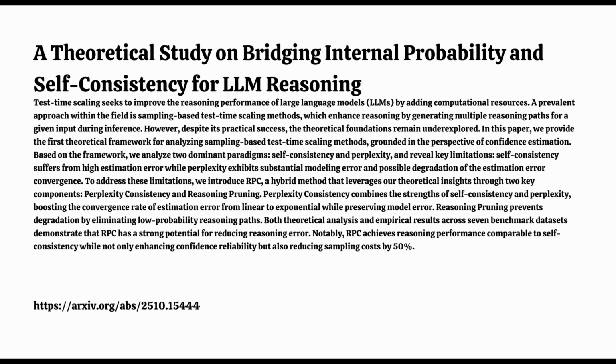Okay, so this RPC method looks very promising for making sampling more efficient and reliable. It really highlights the importance of tackling that estimation error effectively. It does, and it brings up an interesting point looking forward. We've talked a lot about reducing estimation error through smarter sampling and confidence calculation, like RPC does. But remember that model error, the fundamental limit of the LLM itself. That part is fixed by the current model. So maybe the next big frontier isn't just about sampling more or faster, but about developing entirely new ways to measure confidence, new metrics perhaps that are inherently better calibrated, that directly address and try to lower that fundamental model error ceiling itself. That remains a huge challenge.